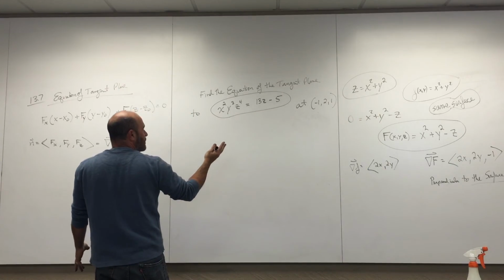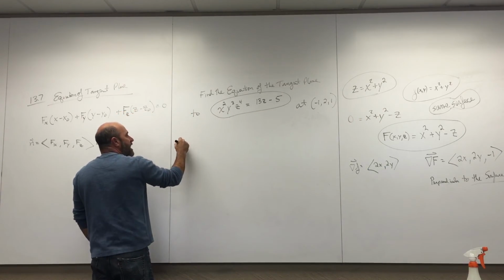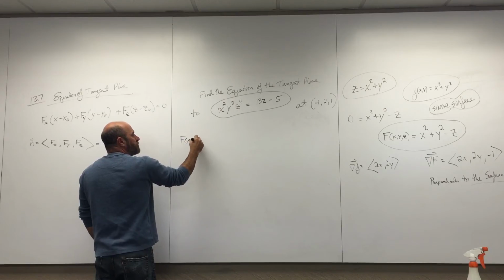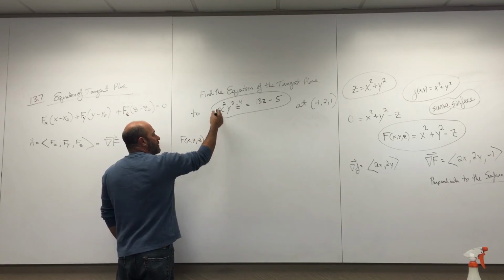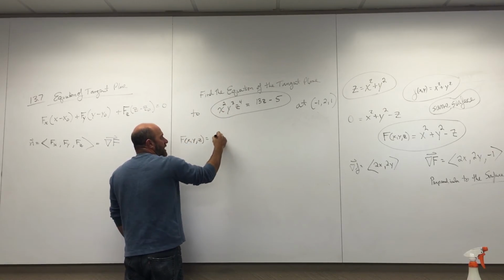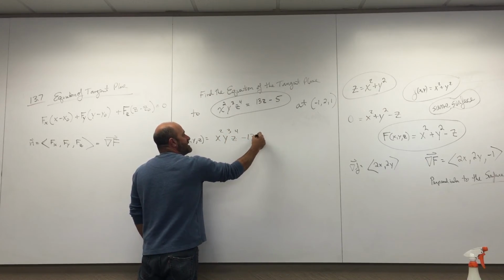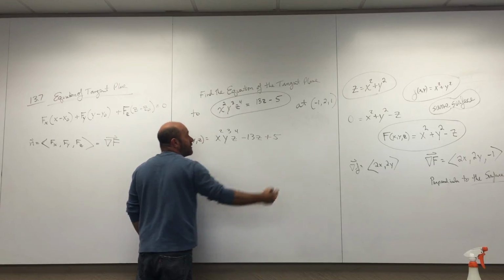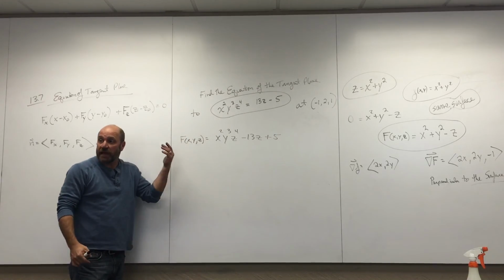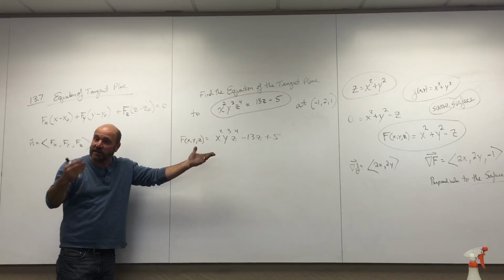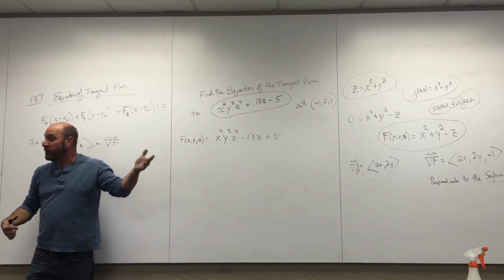So that's easy enough. Big F would be x squared y cubed z to the fourth minus 13z plus 5. Is that okay? I moved everything over. Technically it equals 0, but I don't call it 0. I call it big F.